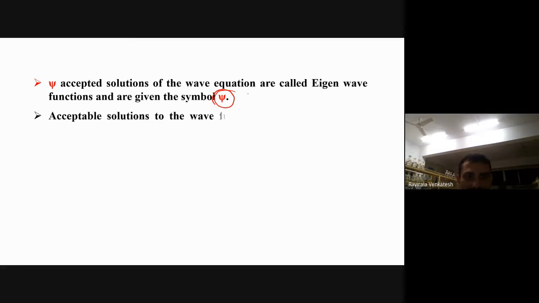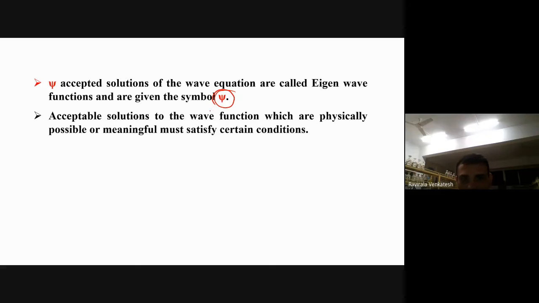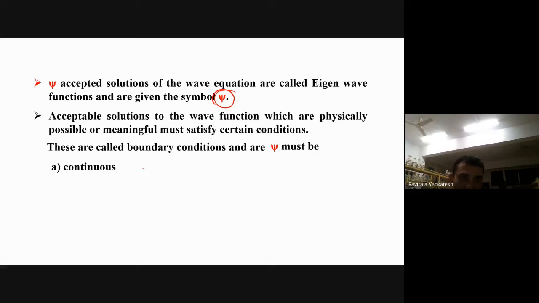The acceptable solutions of the wave function, which are physically possible or meaningful, must satisfy certain conditions. These are called boundary conditions. Psi must be continuous, the wave function must be single valued, and finally it must be finite.